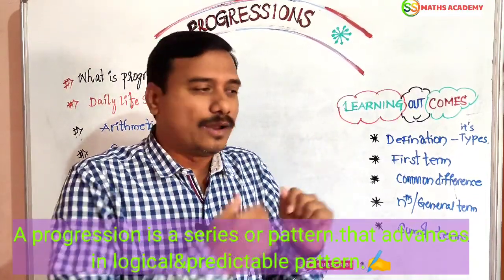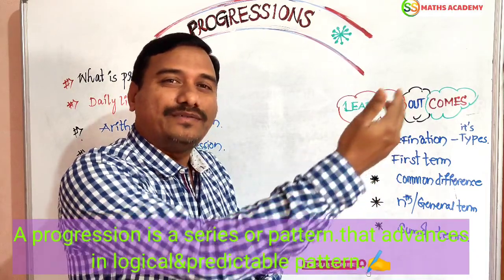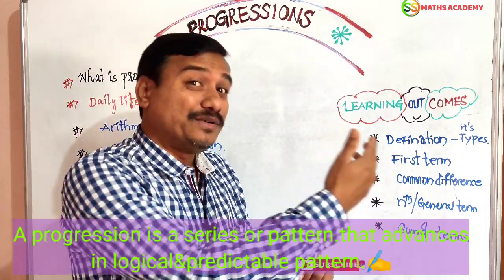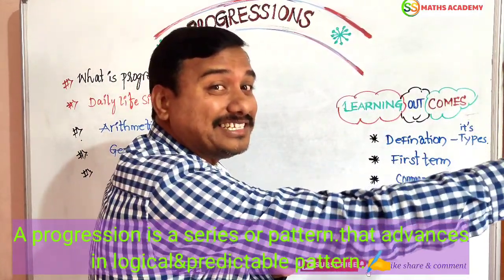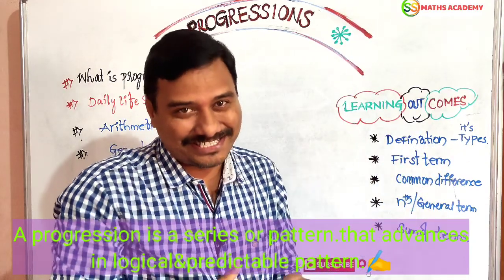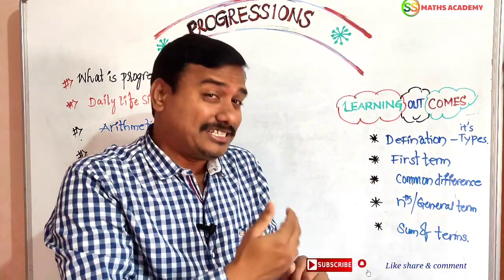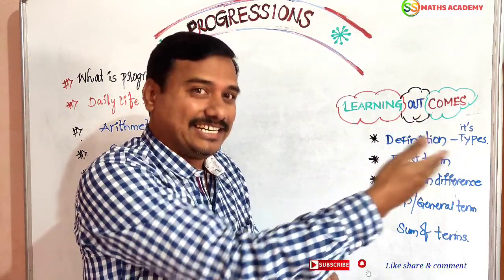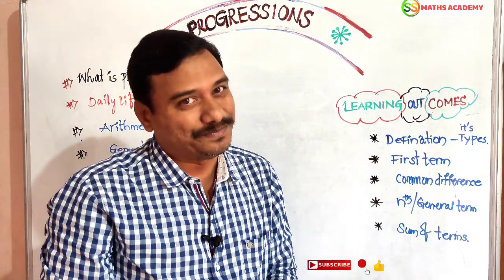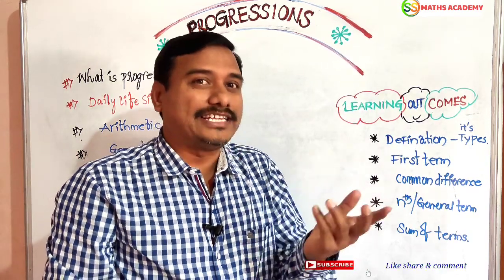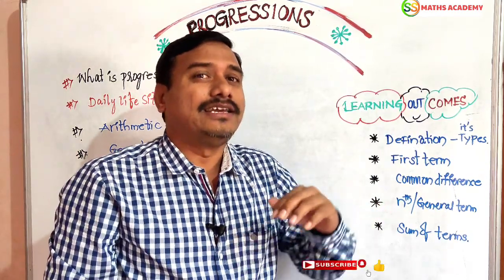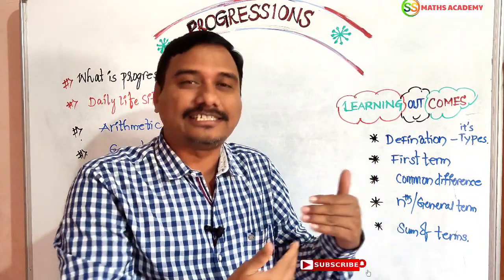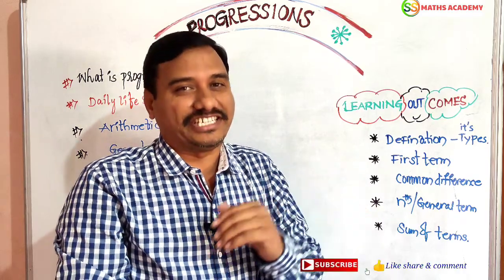Best example: 1, 3, 5, 7, adding 2. And 5, 3, 1, minus 1, minus 3, with a difference of minus 2, right? In this way, 1, 2, 4, 8, 16, multiplied by 2 only, right? In these two cases, you have to understand any number has a particular, predictable pattern. Such a series is known as progression.